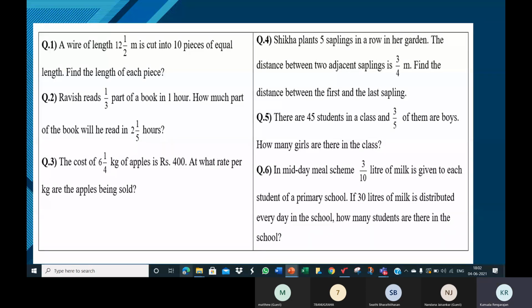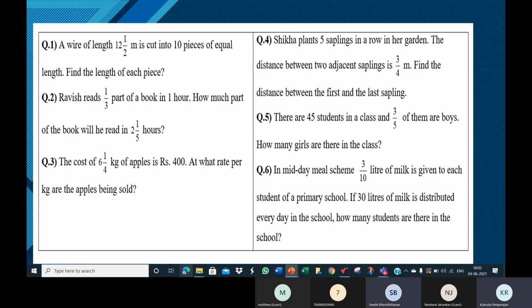And in question number 5, there are 45 students in a class and 3/5 of them are boys. That is, if you divide the total number of students into 5 equal portions, 3 portions are boys. Why am I saying 5 equal portions? Because it is 3 by 5. So divide 45 into 5 equal portions, all of you. How many students in one portion?